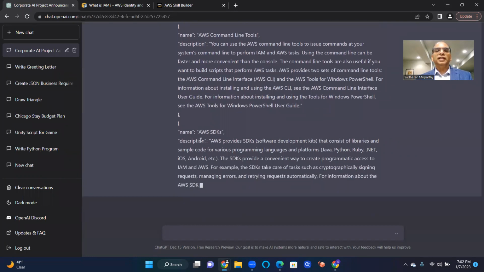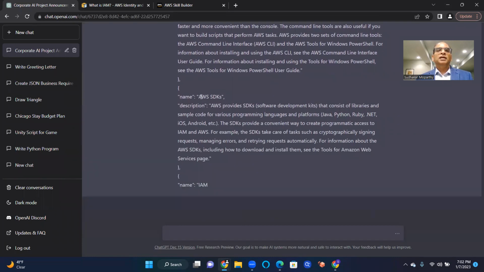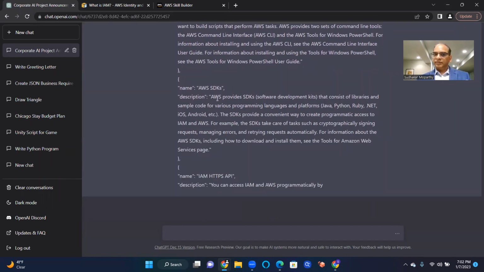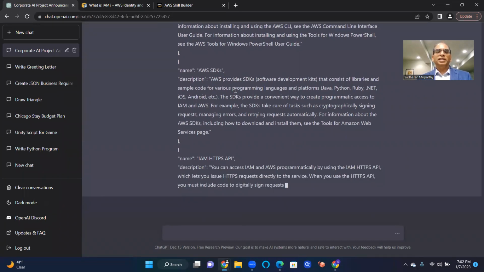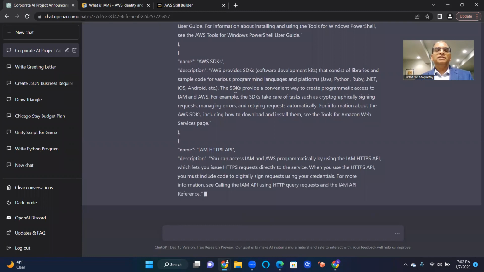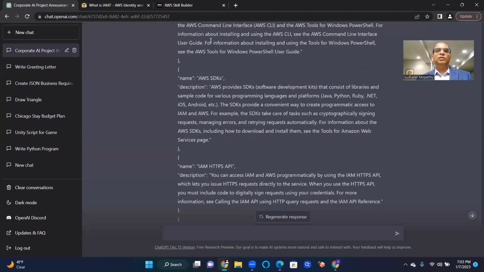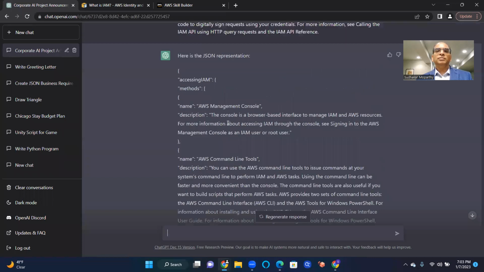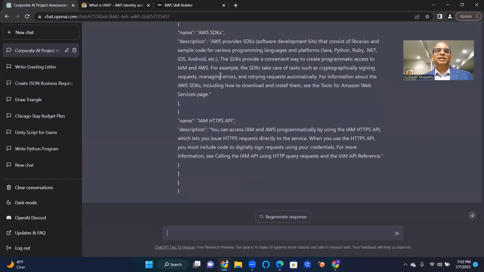And then AWS SDKs, software development kits. These are kits available to integrate in your application so that you can directly provision and remove resources programmatically. So this is manual through the console, this is manual through the command line, and this is programmatic.